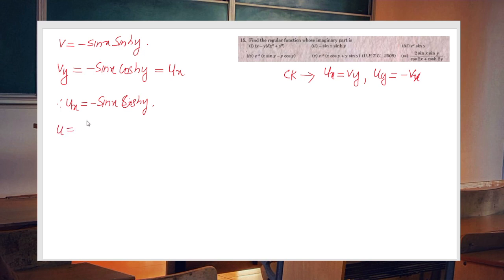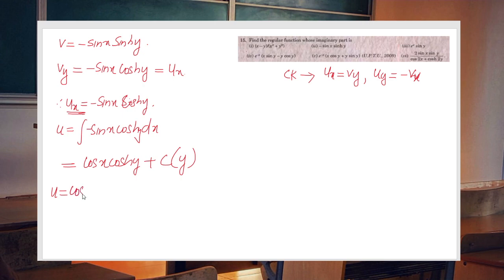Therefore u equal to the integral of minus sin x cos y dx, because we have ux here, so we integrate with respect to x. The integral of minus sin x is cos x, so it is cos x cos y plus a constant of integration. We are integrating with respect to x, so the constant of integration is a function of y. Therefore u equal to cos x cos y plus c of y.